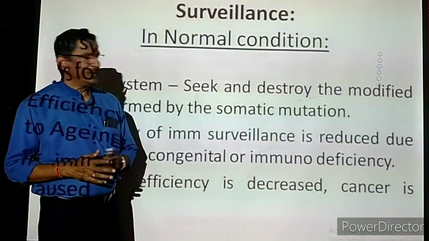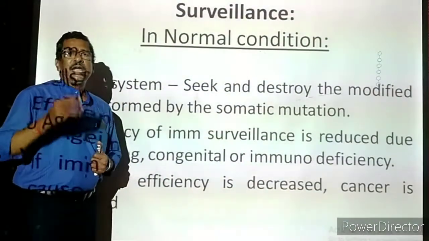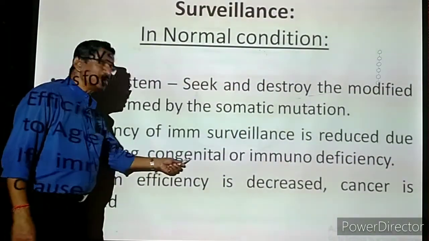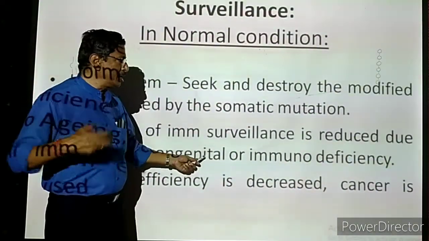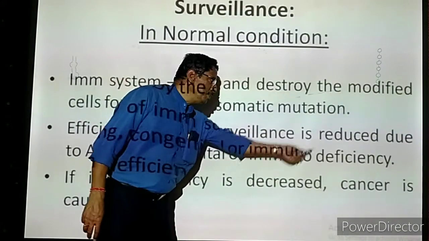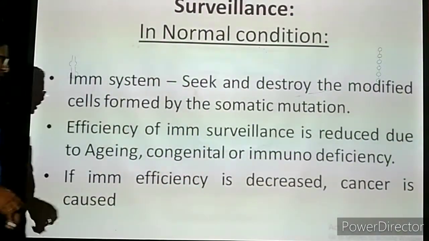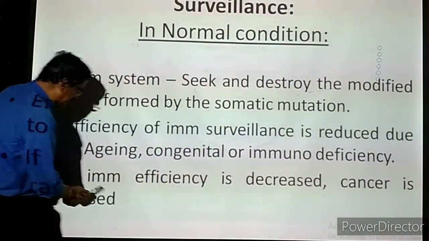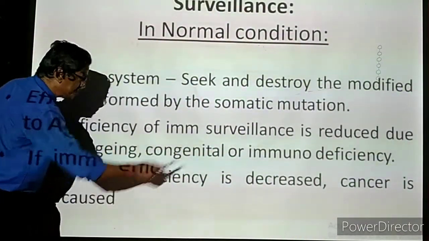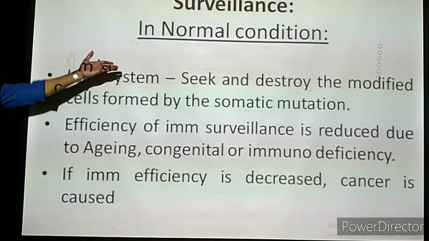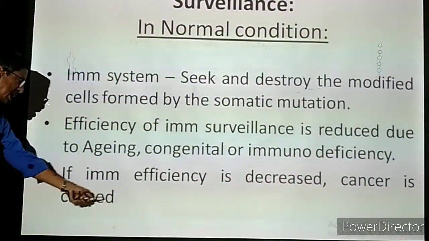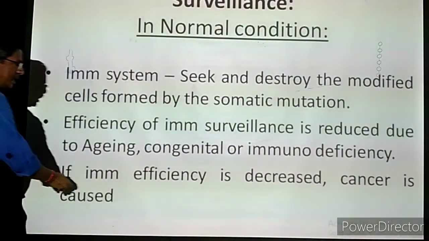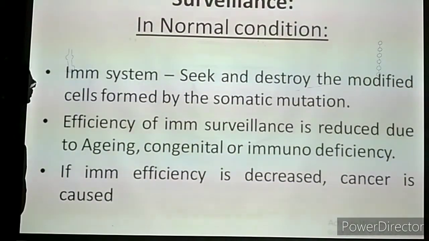Congenital has one more meaning. If the mother is having some problem that affects the fetus, that is also congenital. So when the child is born, the child will have some immune problem, immunodeficiency, the immunity level going down. If immunity efficiency is decreased, cancer is caused. That is how a normal cell becomes a cancerous cell, as we have studied, because the immunity level is lowered.